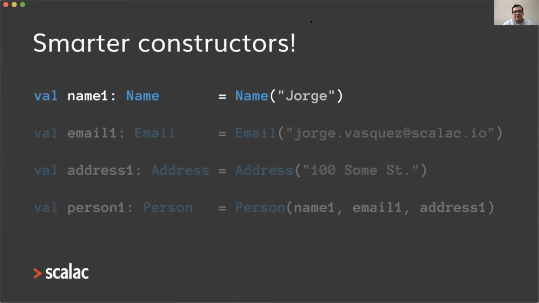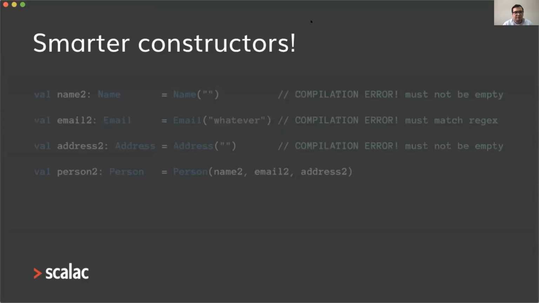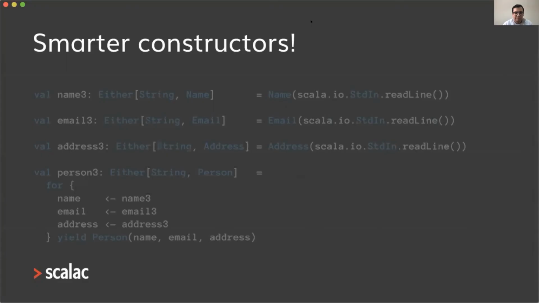What does that mean? For example, here I'm trying to create a valid person. And in this case, you can see these constructors are not returning eithers. They are just returning name, email, and address, because now the compiler is able to know at compile time that the data is valid. So we can create persons in a very straightforward fashion without doing any for comprehensions. Similarly, if we have invalid data, we're going to get compilation errors immediately. We don't need to do for comprehensions anymore. And in the case that Scala cannot determine the value at compile time, the smart constructor will return an either as before.